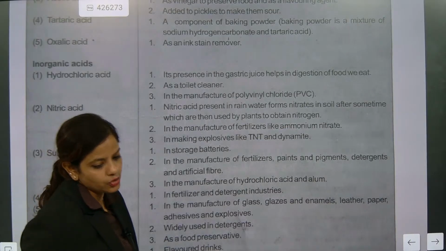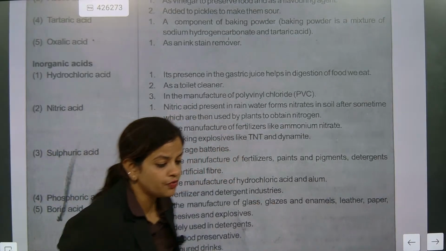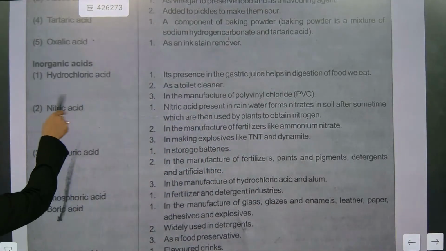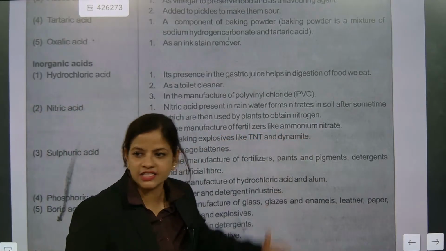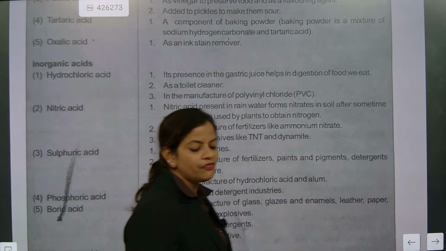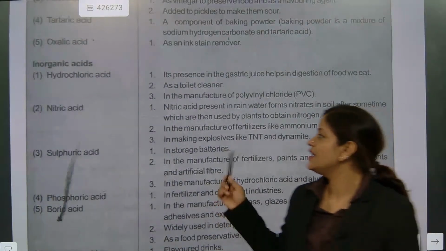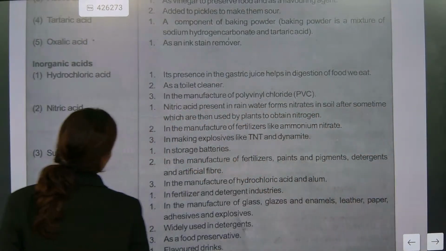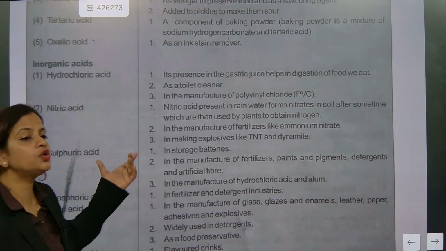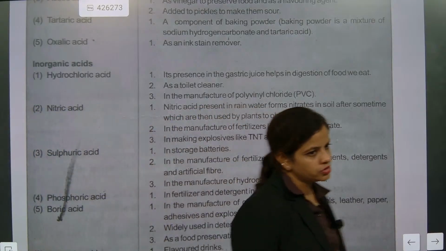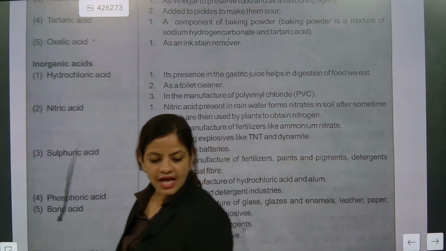It is very useful. Remember this one, beta. Nitric acid is actually useful. It is used in manufacturing of fertilizer. Nitric acid is used in making explosives like TNT and dynamite, to explode mountains and stones. Understood or not? So that is exactly how it is used.